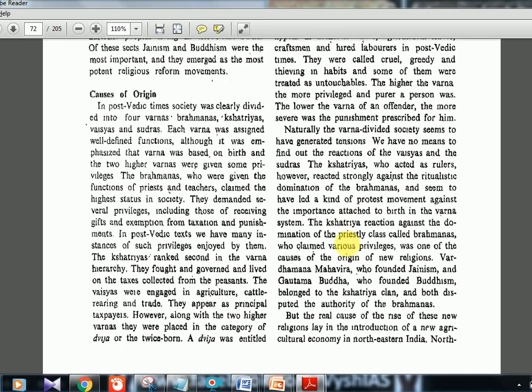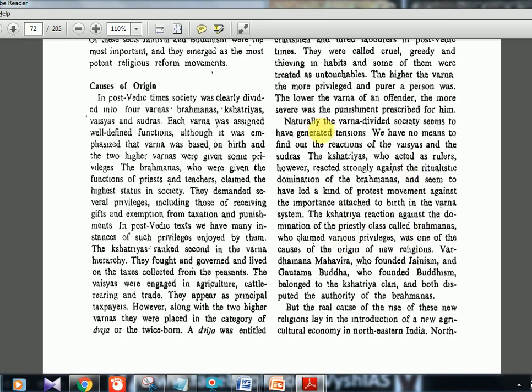Now, the Varna system divided the society and created tensions. Same thing they are repeating, ritualistic domination. Now we'll see how the problem started. The Kshatriyas, who acted as rulers, reacted strongly against the ritualistic domination of the Brahmanas. A lot of the ritual ceremonies I taught you in the last video. So these things were not being tolerated by Kshatriyas now.